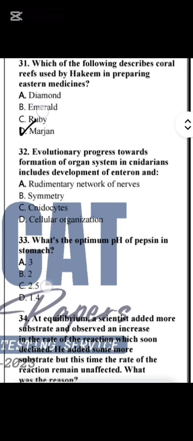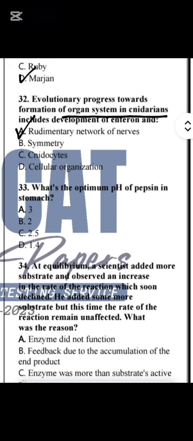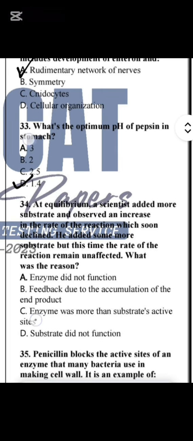Now question number 32, evolutionary progress toward formation of organ system in Nigeria, जो कि फॉर्मेशन होती है नाइजीरिया के अंदर ऑर्गन सिस्टम की, so it includes basically a rudimentary network of nerves. Question number 33, what is the optimum pH of pepsin in stomach? So optimum pH is 1.4, but whenever they ask about the range of the pH of pepsin, the range is 1.4 to 2.5.